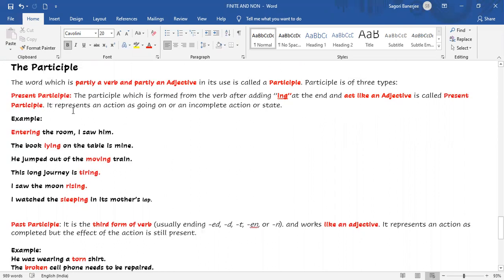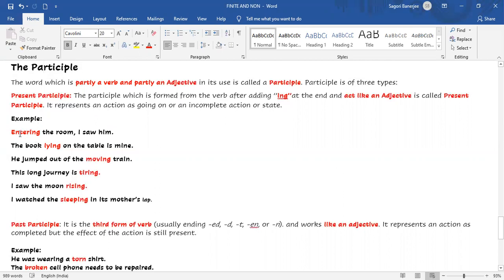Now see what is written. It represents an action as going on, or an incomplete action or state. That means the participle shows the action as going on. The action has not been completed in the past, it is not a long past action, it is a going on action. That means the action has not yet been completed. Now you see some examples with the highlighted red words.